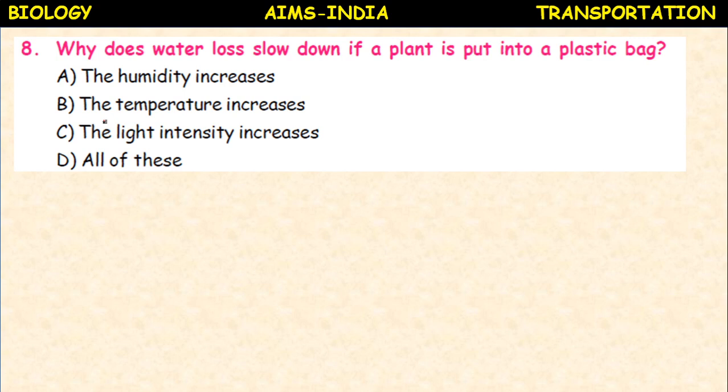Why does water loss slow down if a plant is put into a plastic bag? The humidity increases, the temperature increases, the light intensity increases, or all of these? The humidity increases.